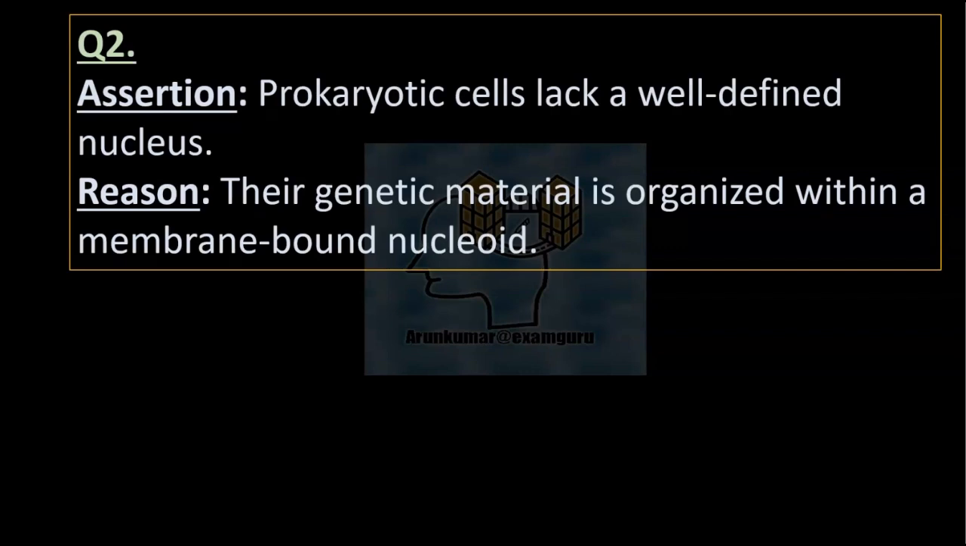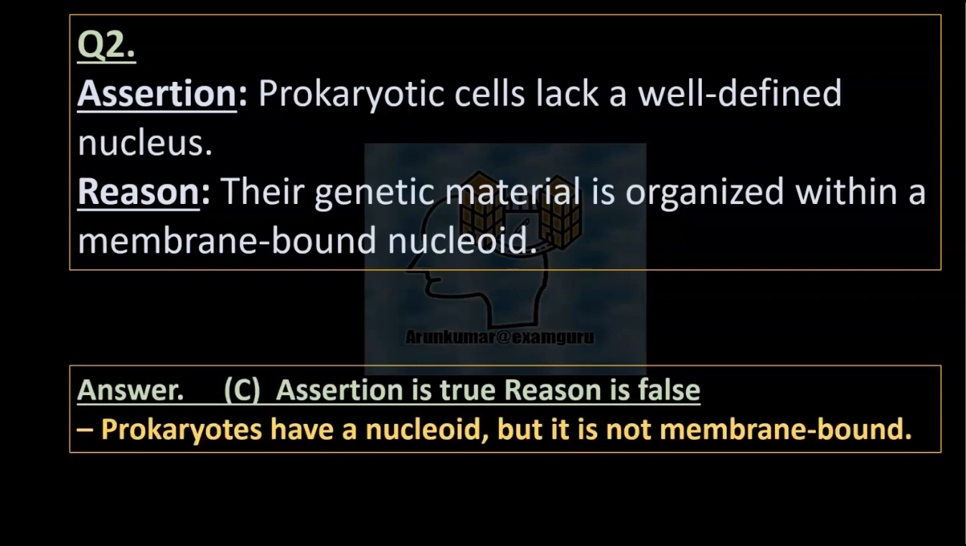Question 2. Assertion: Prokaryotic cells lack a well-defined nucleus. Reason: Their genetic material is organized within a membrane-bound nucleus. Answer C. Assertion is true. Reason is false. Prokaryotes have a nucleoid, but it is not membrane-bound.